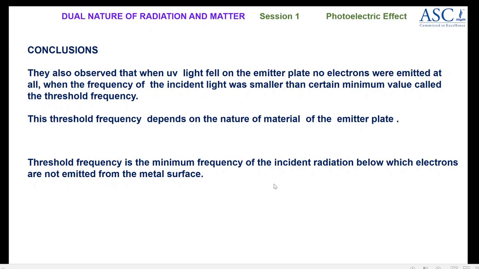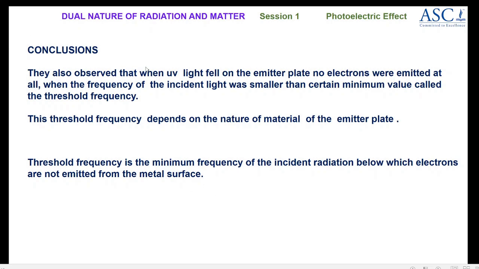All these materials which are sensitive to light radiations are called photosensitive substances, and when light is incident on them, electrons are emitted. These electrons are called photoelectrons, and the phenomenon is called photoelectric emission. Now this definition is important. Threshold frequency is the minimum frequency of the incident radiation below which electrons are not emitted from the metal surface.